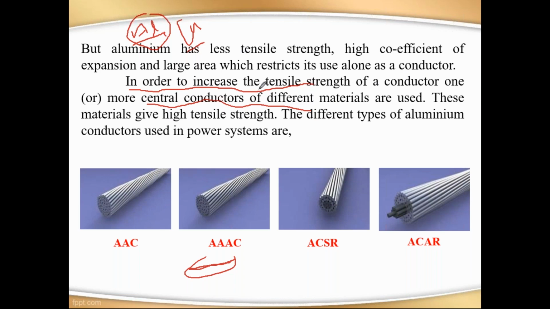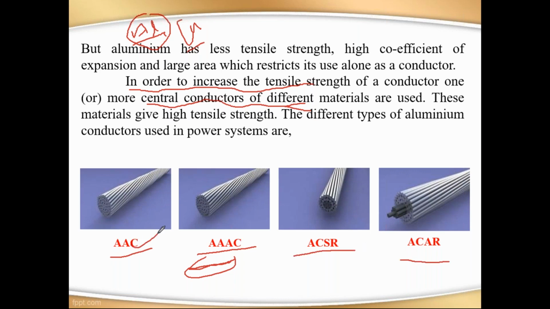So see here, in order to increase the tensile strength of a conductor, one or more central conductors of different materials are used. It means that with aluminum we have to use one more material to get more tensile strength. These materials give high tensile strength. These four we are using in the transmission system.